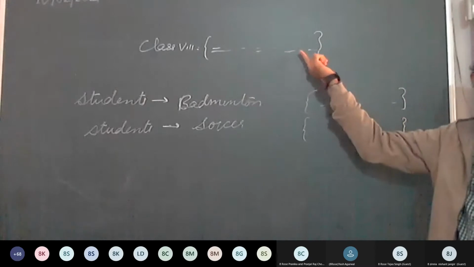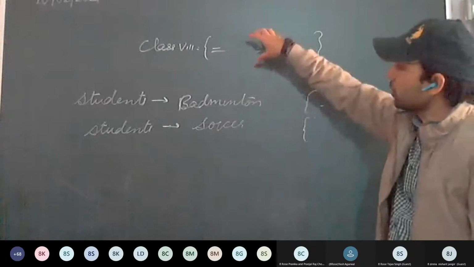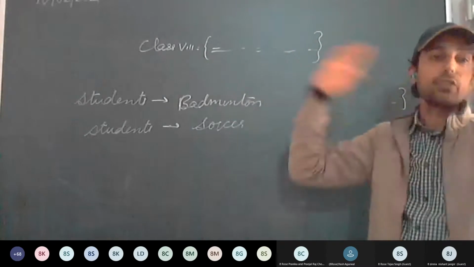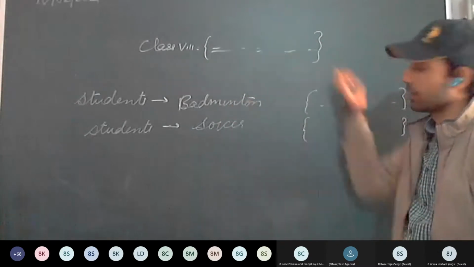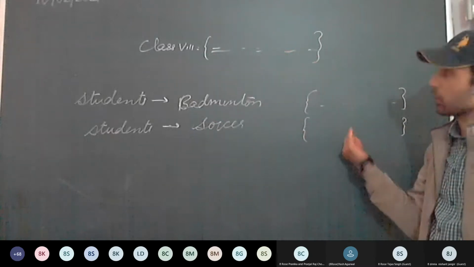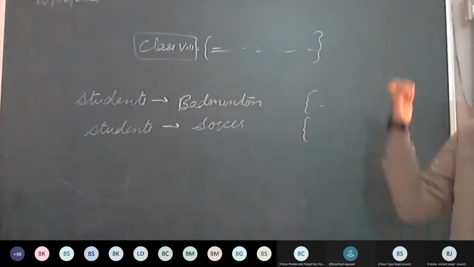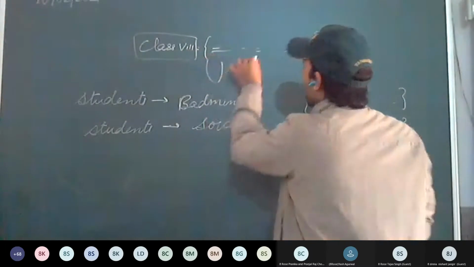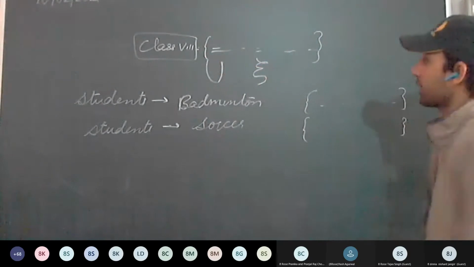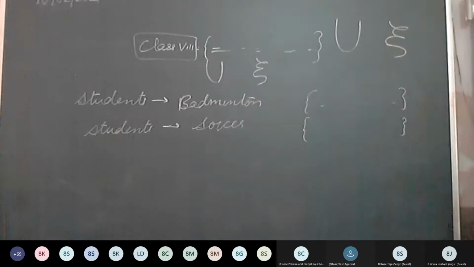So this set is our universal set. This is the set under consideration. From this set only we are deriving who are playing badminton. From this set we are deriving who are playing soccer. So this is our universal set. From this we take the elements. So all the names will be here. All the names of the students playing soccer will be here. So this set, class 8, this is our universal set. It is denoted with U or epsilon. It can be denoted with capital U, or this sign, epsilon.